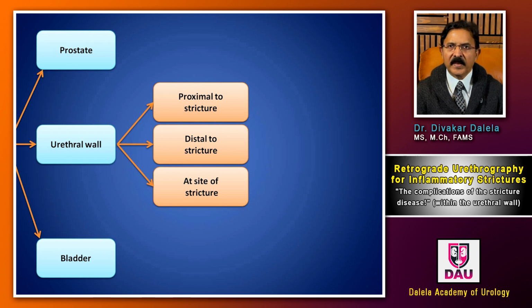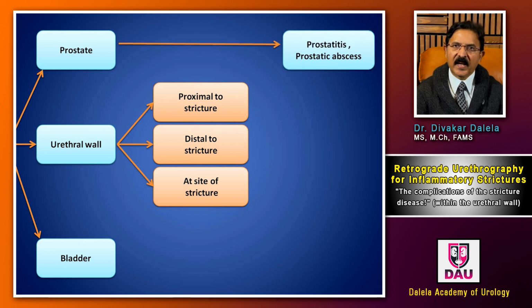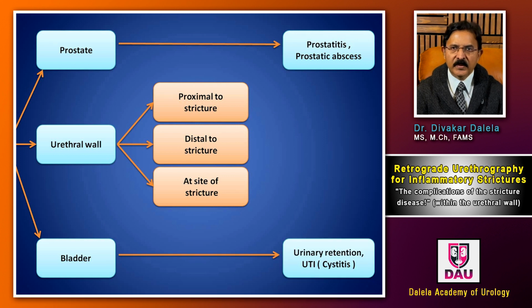Usually the complications of prostate and bladder are better seen by ultrasonography. But if you happen to see such a thing on the urethrogram film, you should make a note of that and record it. For example, in the prostate you can have an inflammatory enlargement called prostatitis, which can even go on to develop an abscess. In the urinary bladder, you can have retention of urine, diverticulum formation, or infection within the urine which is stagnating in the bladder.